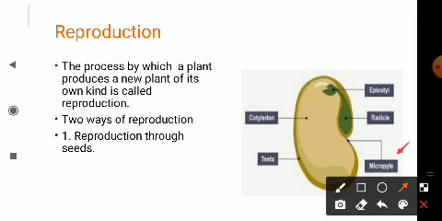The micropyle is a small hole present on the seed which allows the water to enter inside the seed.